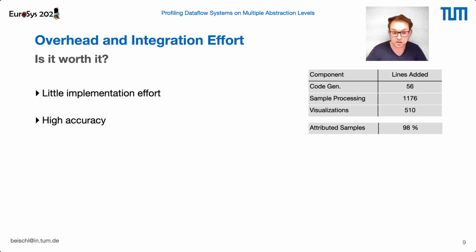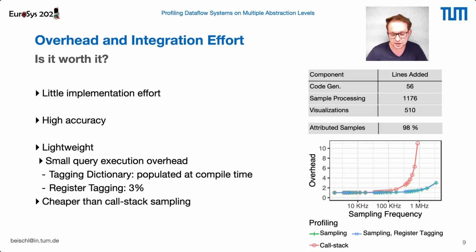Also, we already achieve a very high accuracy of 98%. So we can map 98% of all samples to the components of our system. The remaining 2% are either samples without a valid instruction pointer or are attributed to libraries where we haven't added support for tailored profiling yet. And how high is the overhead compared to call stack sampling and existing methods?